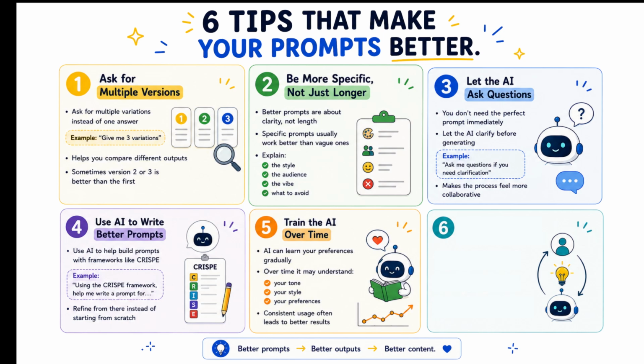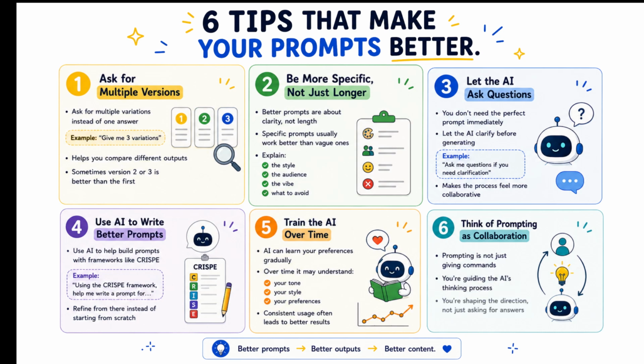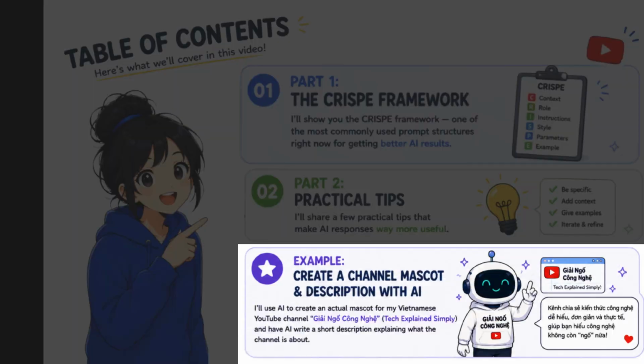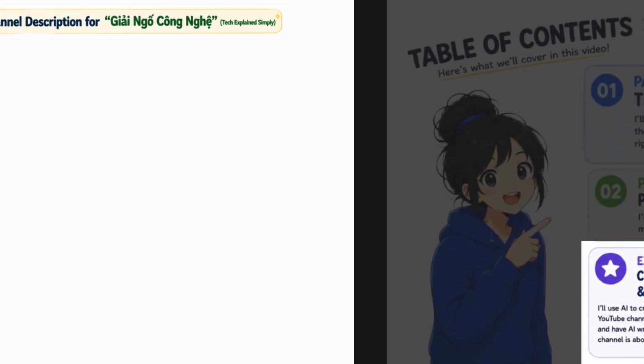Tip 6. Think of prompting as collaboration. Prompting isn't really just typing commands. It's more like guiding the AI on how to think. You're not just asking for an answer, you're shaping the direction. That's all 6 prompting tips that I personally find really helpful for getting better AI results. Now, let's combine everything together in our example and compare the results.